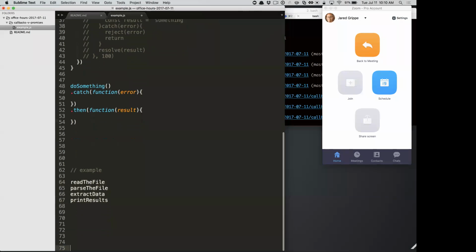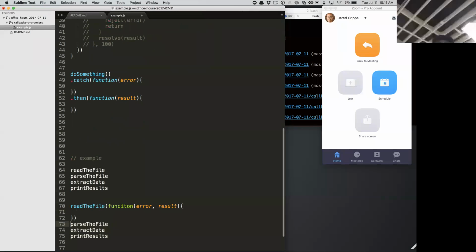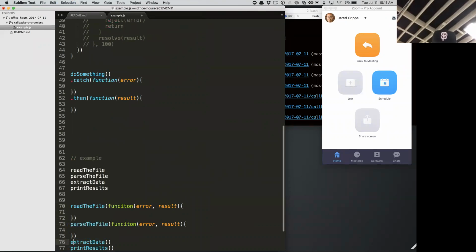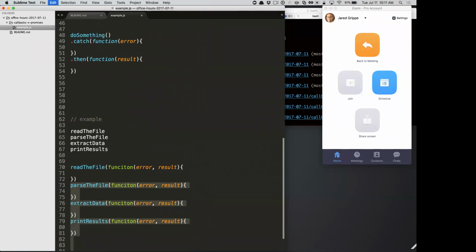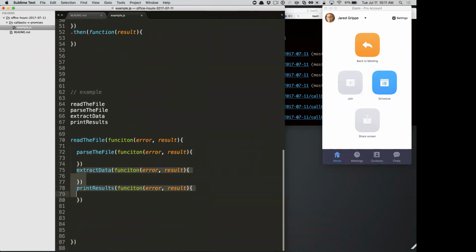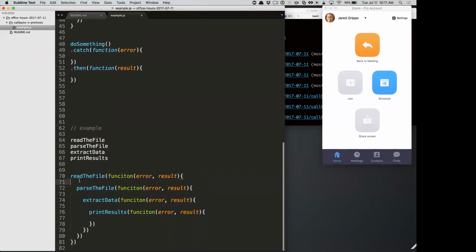So if we were doing callbacks, the way we would do this is we would pass this a callback. But we would have to nest these things. Each one of these would get nested in the previous one, and we put our error handling at the top. So we end up getting this little nested tree here, right? If error, this is the simple case.